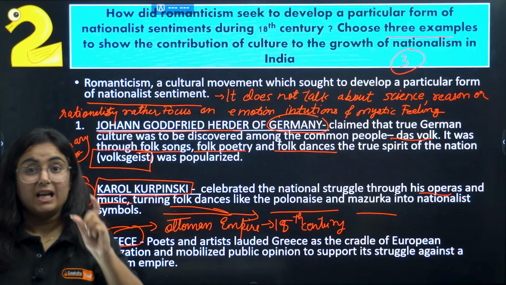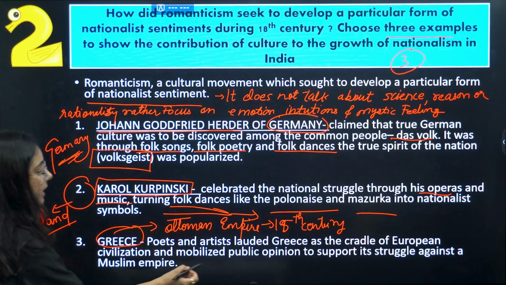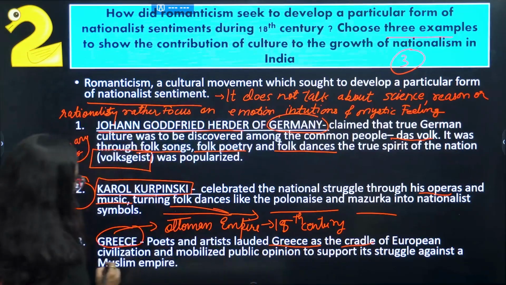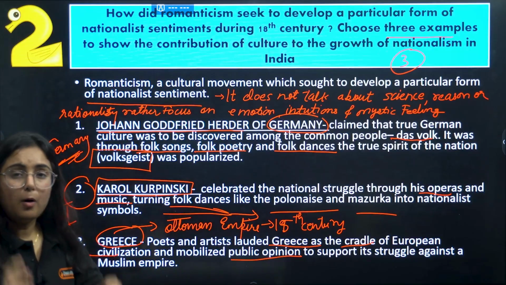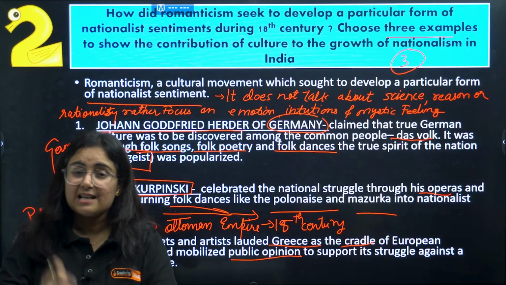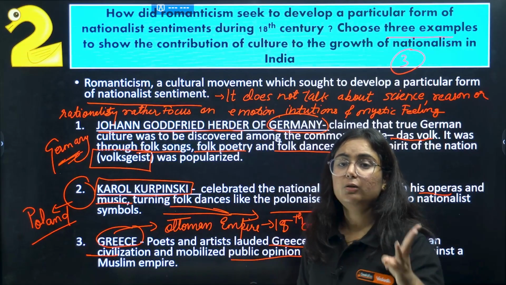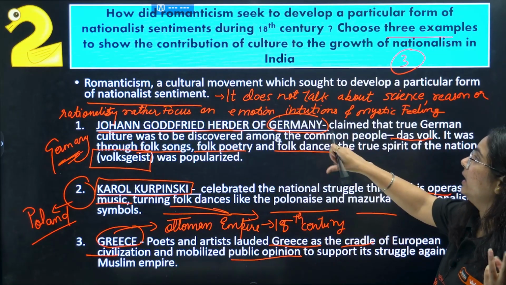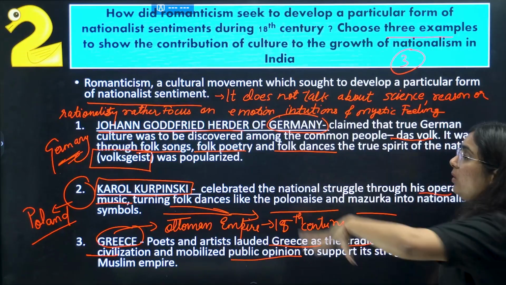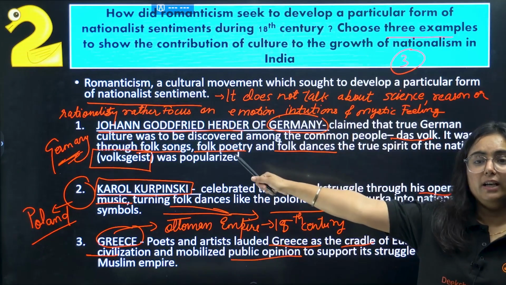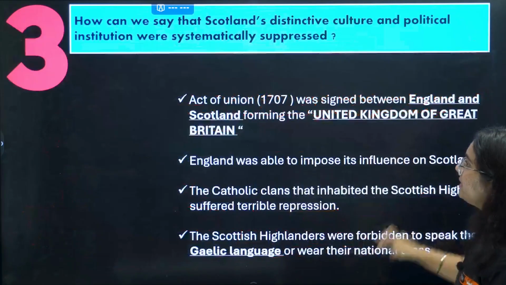Now see, civilization is also culture, isn't it? So this is how they lauded Greece as the cradle of European civilization and mobilized public opinion to support the struggle against the Muslim empire. Yes, this is also an example of culture. So basically, whenever you are going to write three examples for culture having a role in gathering nationalist sentiments among the people, you can choose these three: Johann Gottfried Herder, Karol Kurpinski and Greece. I think you are done with this question.